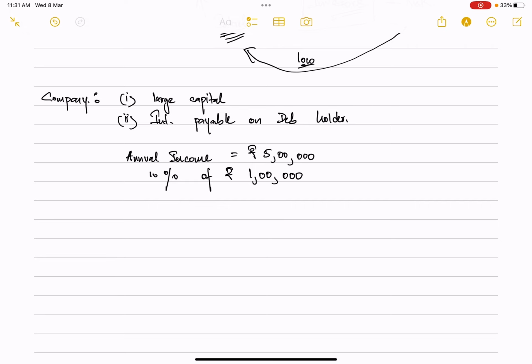This means every year they will have to pay an interest amount which will be 10% of 1 lakh, that is rupees 10,000. So every year 10,000 rupees needs to be paid as interest to the debenture holders. Now what will happen is this interest, which is paid by the company to the debenture holders, will be deducted from the annual income. So the taxable income,